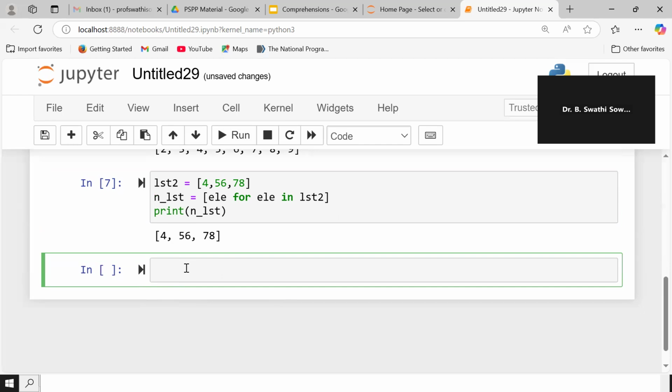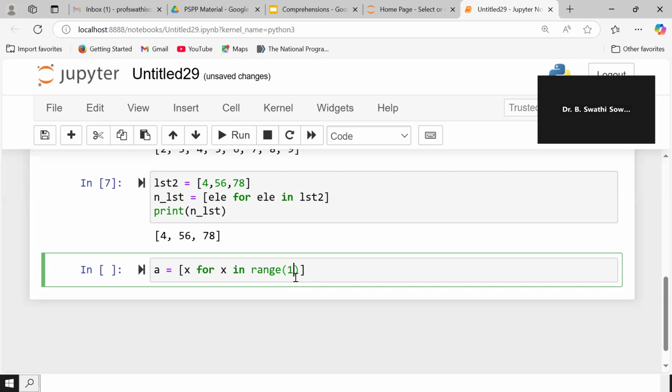So similarly, for suppose I am taking a list comprehension, my list may be A. Now A is equal to the list which is consisting of the value of X for X in range, for X in range.